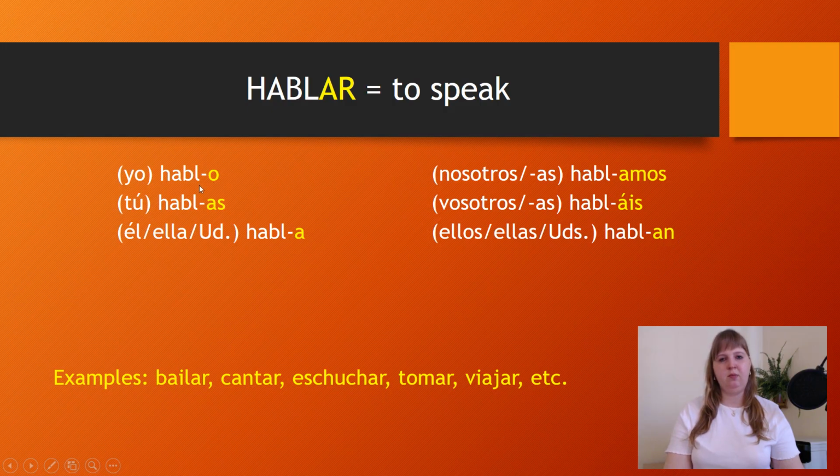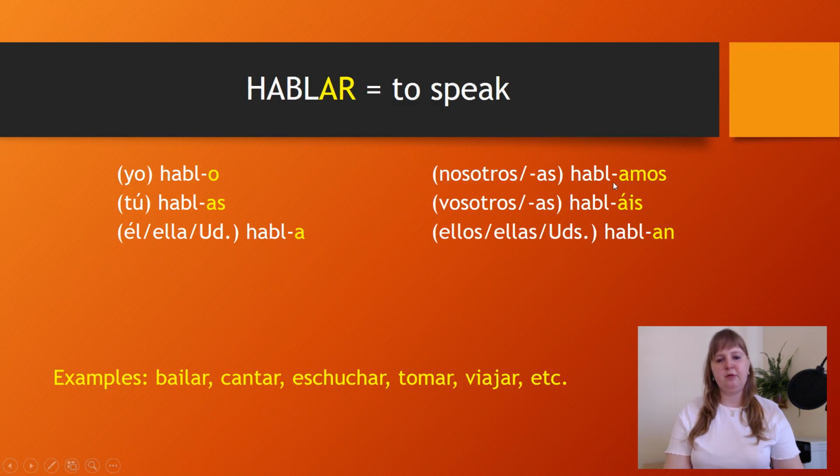Yo hablo means I speak. Tú hablas means you speak, and it is used in an informal context. Él habla means he speaks. Ella habla means she speaks. Usted habla means you speak, and it is used in a formal context.